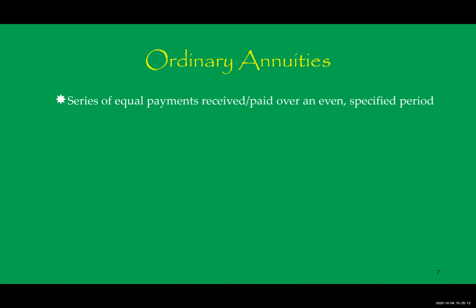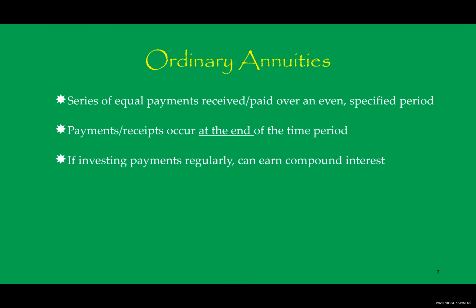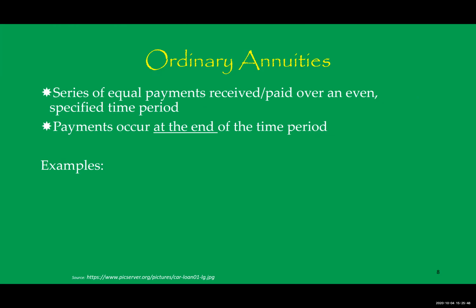In this video, we are going to talk about a topic related to time value of money called annuities. And we'll start with ordinary annuities. So ordinary annuities are simply a series of equal payments received or paid over a specified time period. These payments or receipts occur at the end of each time period. And if you can invest these regularly, you can earn compound interest. Let's take a look at some examples.